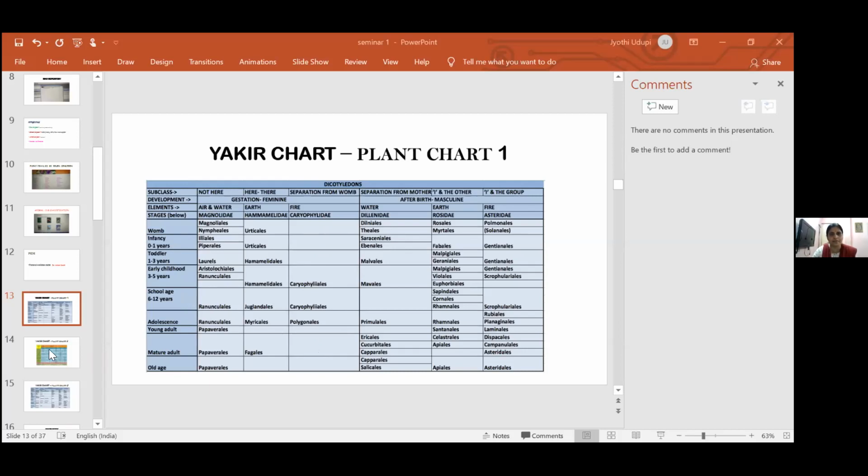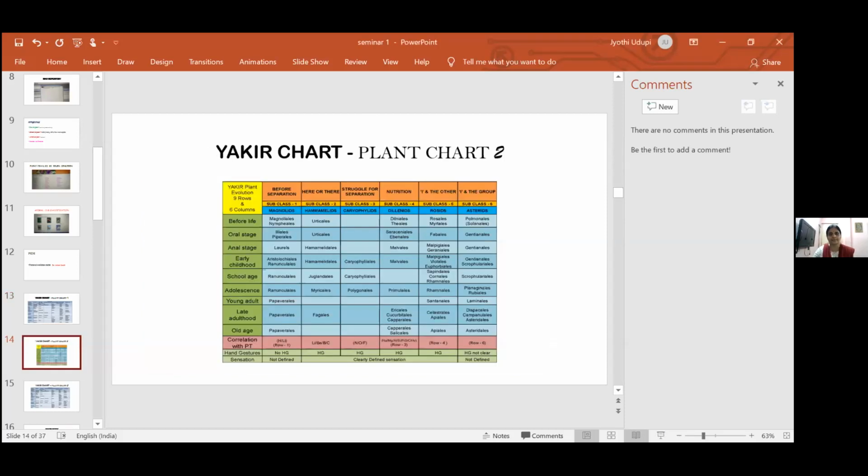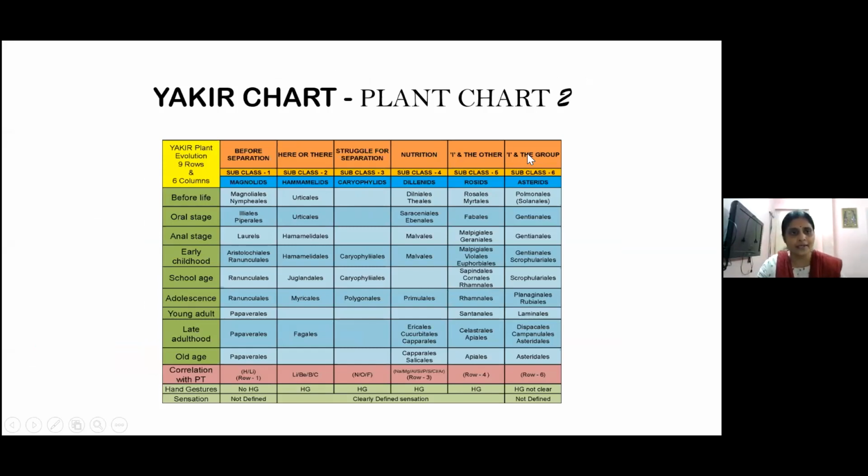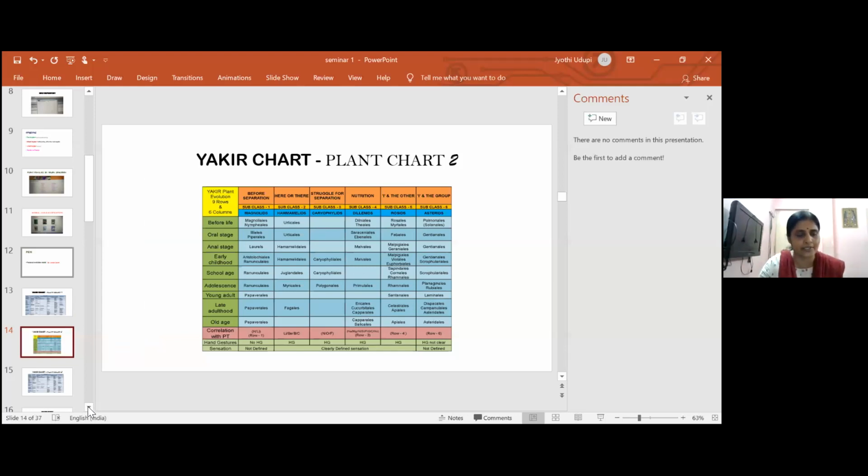This is a simple form of the chart. I'll show you, wait. You can see this first subclass is, she says, before separation. It is from the point of fertilization. Then this is 3 months. Then it is just during the birth. This is infancy, childhood, and this is the last class. Now, we will see the other chart, which we have already seen here.